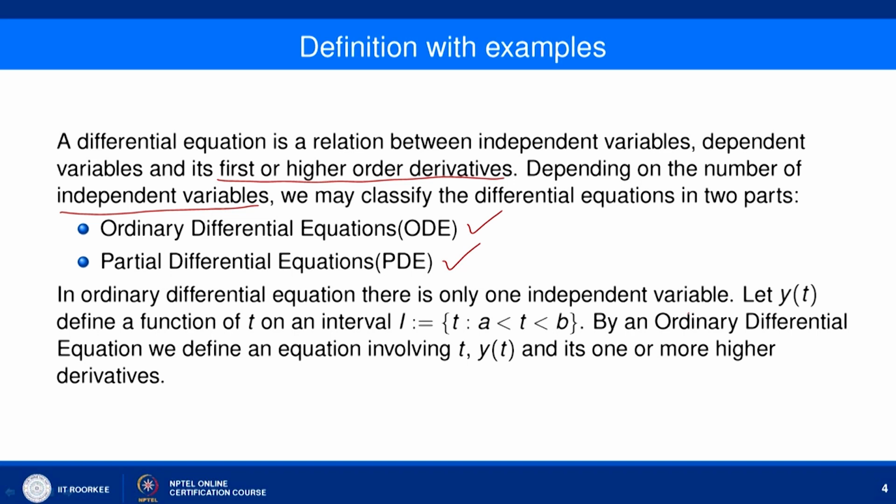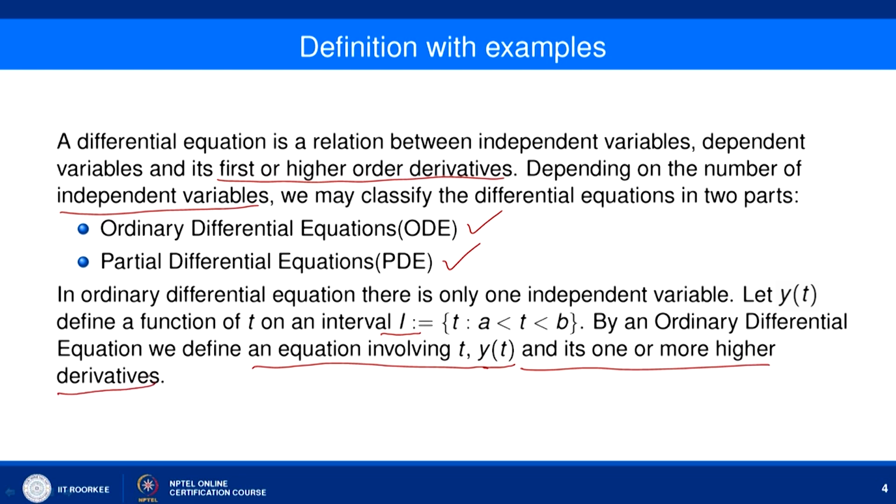So, let y(t) define a function of t on an interval I, where I is some non-trivial interval from a to b, where b is bigger than a. Now, by an ordinary differential equation we define an equation involving t, y(t) and its one or more higher derivatives.